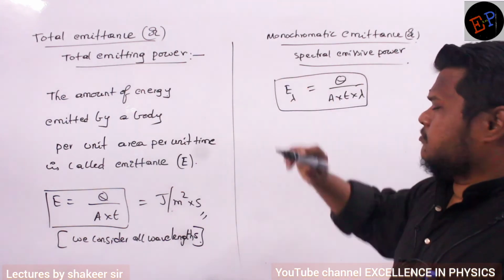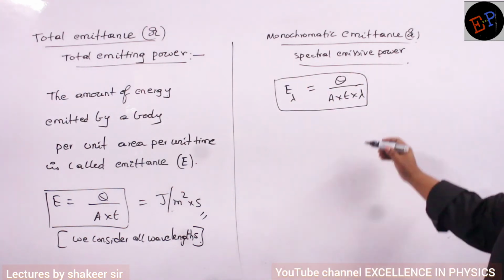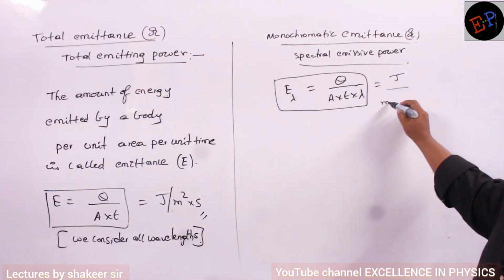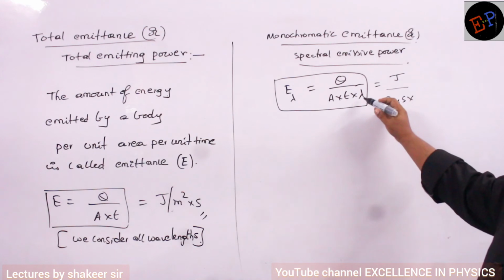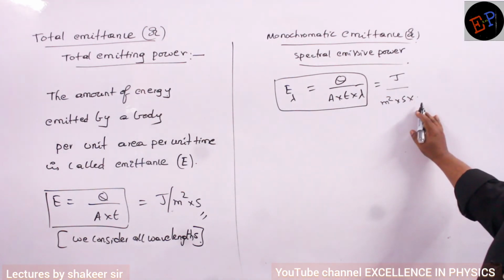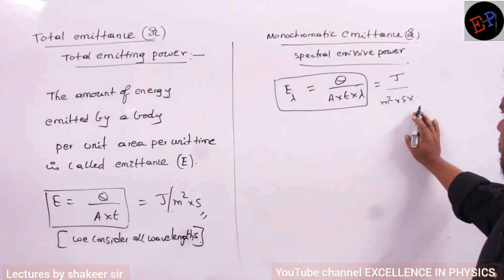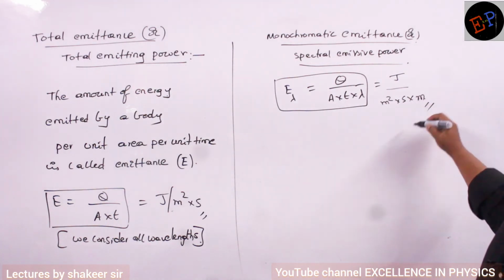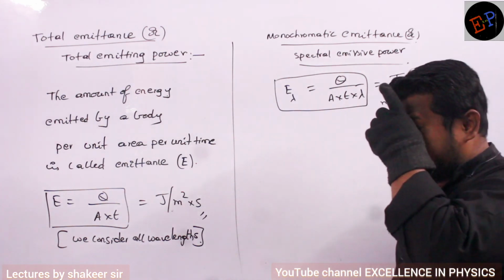This is the equation. Understood? Now what can be the units of this? Energy is measured in joules, area in square units, time in seconds, wavelength in meters. Wavelength is measured in angstroms, but I have taken the SI system only, so I will write meters only. Are you able to understand?